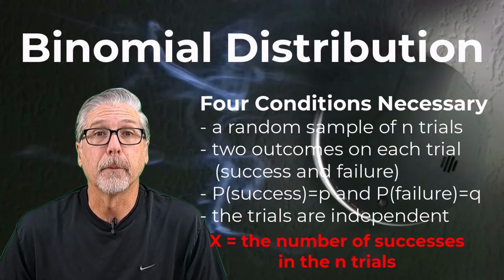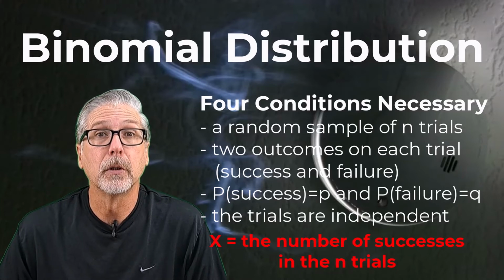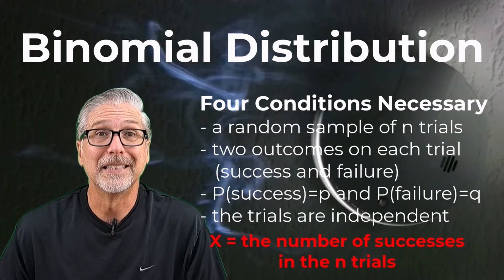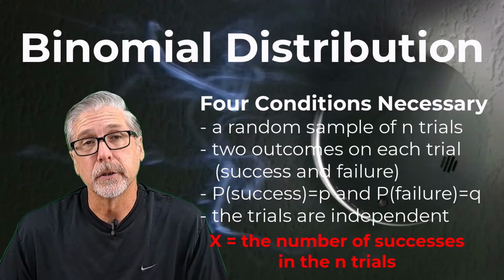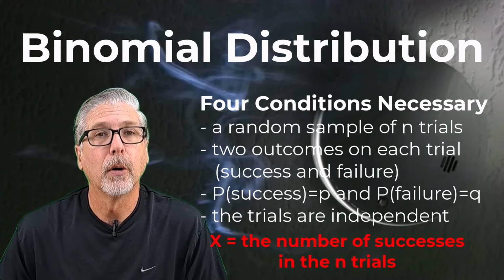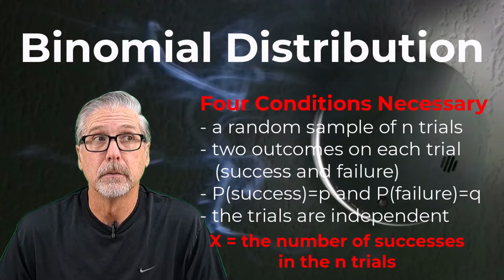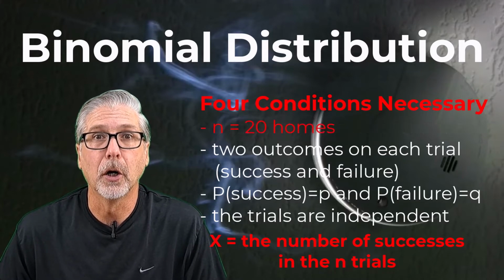Suppose they randomly sample 20 homes and take a look at each of the homes to see if there's an operable smoke detector. Is this a binomial? Well, chances are, because you're watching a binomial video, the smart answer is yeah, probably. But why? Well, let's check those 4 conditions. The first one, is there a sample size that we can talk about? Sure, there's n equal 20 homes.